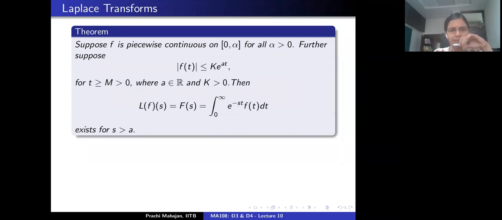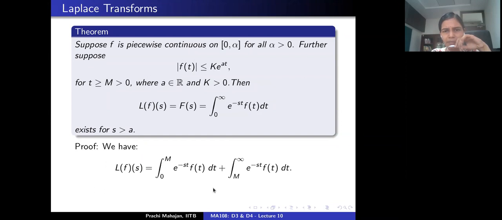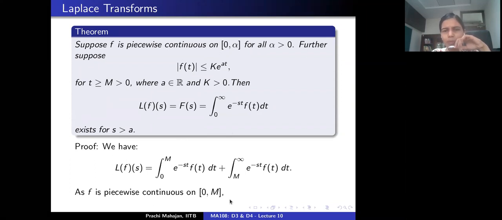Let's see the proof. By definition, the Laplace transform of the function little f is this improper integral. I'm going to split it up as the integral from 0 to M and from M to infinity. I'm doing this because I know certain estimates on f hold when we are beyond the stage capital M. Now, on the interval 0 to M, f is piecewise continuous by assumption, so there's no problem at all. So this integral exists.